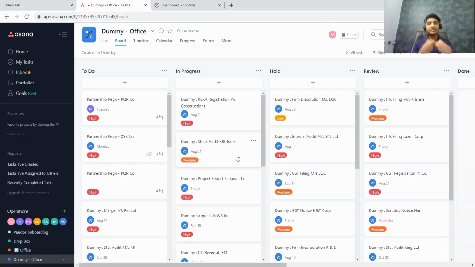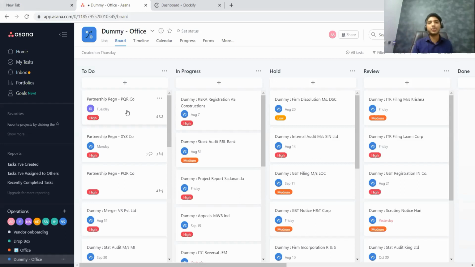Now, we have learned how to create the task. It is as simple as clicking on this. Now, let us say that my staff has started working on that particular task. How do I get to know? Whenever my staff starts to work on this particular registration of PQR company, all he has to do is, if he's using his mobile phone, click and drag.